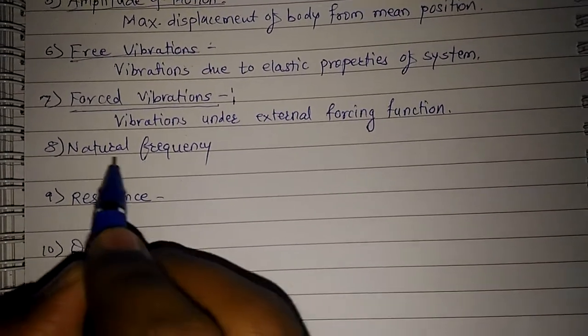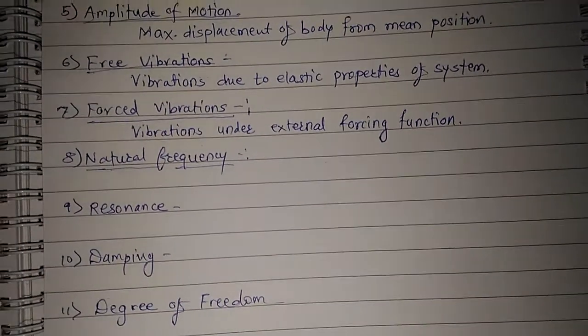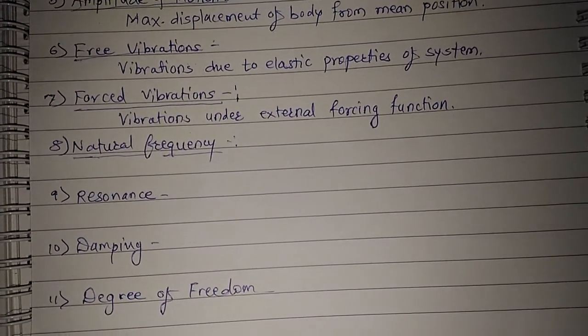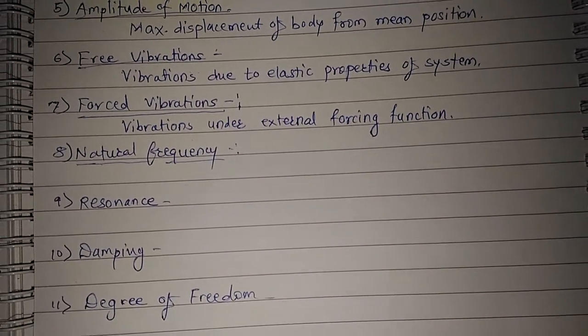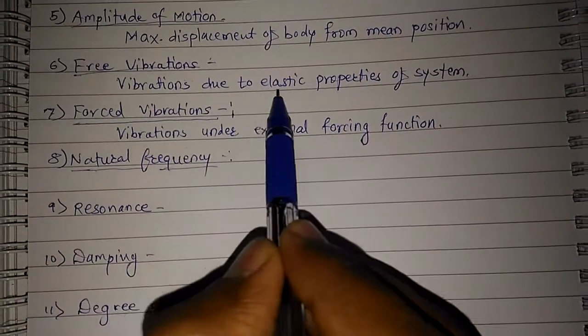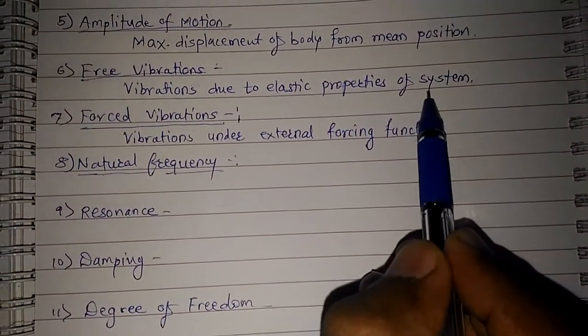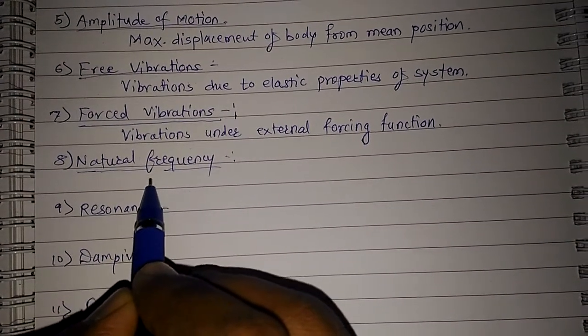Now the natural frequency. So natural frequency is the frequency of a system while it is vibrating freely. Meaning when we have free vibrations due to its elastic properties, then the frequency with which the system is vibrating is called natural frequency.